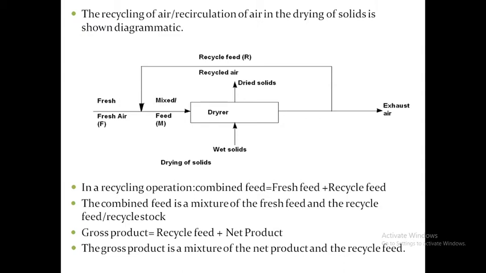In a recycle operation, the overall material balance is: combined feed is equal to fresh feed plus recycle feed. Combined feed, capital M, is equal to capital R plus capital F. Combined feed is a mixture of fresh feed and recycle feed. Gross product is equal to recycle feed plus net product. Gross product is a mixture of net product and recycle feed.